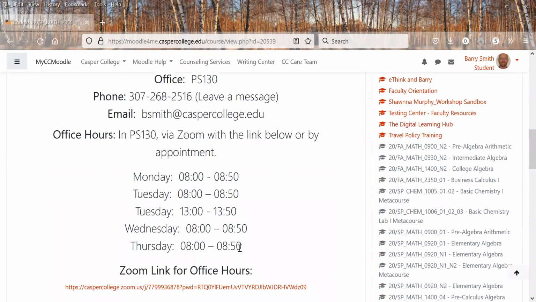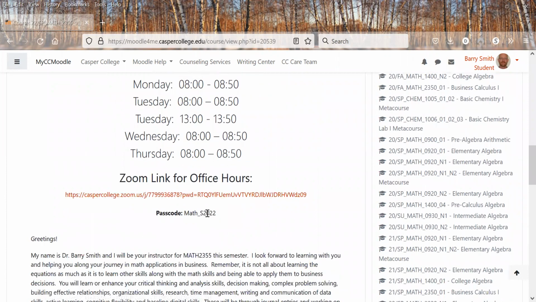These are my office hours that I'll be in my office. If you're coming in my office, PS 130, you have to wear a mask. Via Zoom, though, here's the Zoom link and here's the passcode. We can also talk after class as well.